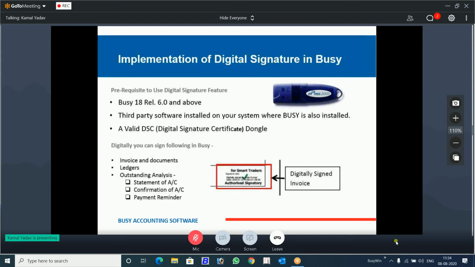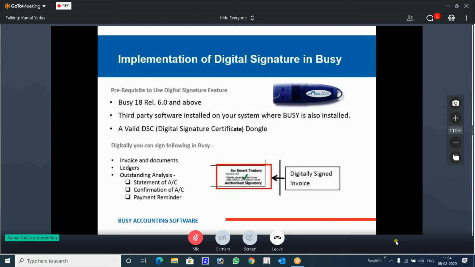Now you need to know what documents can be digitally signed using BUSY. I have listed them out. Mostly invoices and any other document you can sign. Ledgers you can digitally sign.